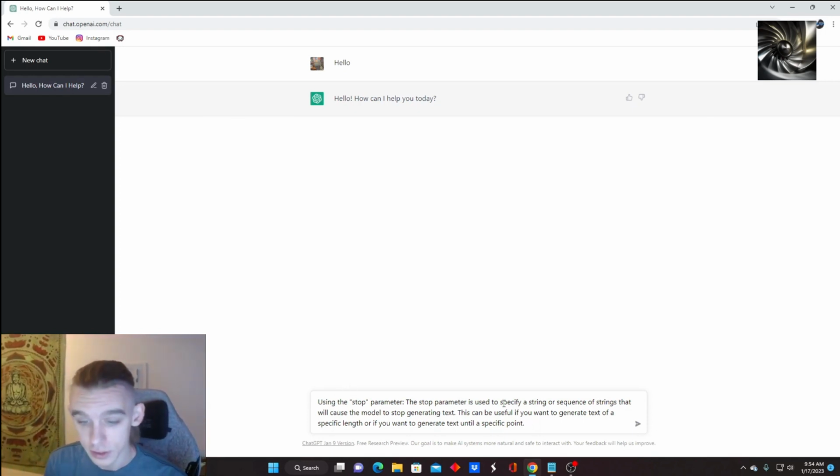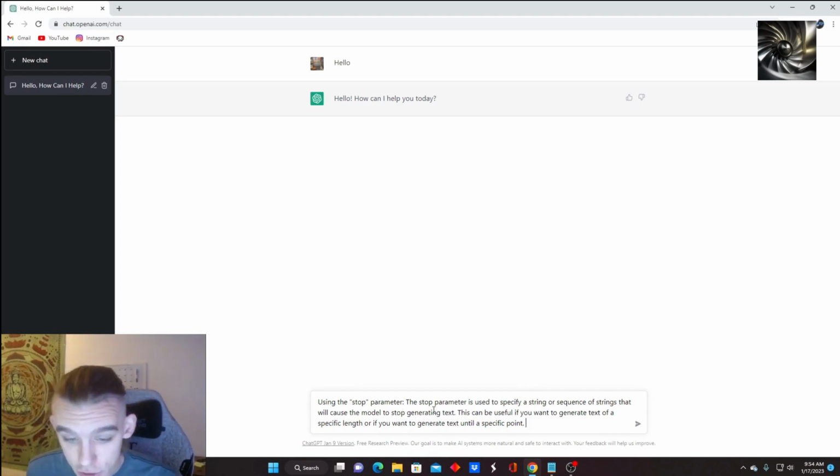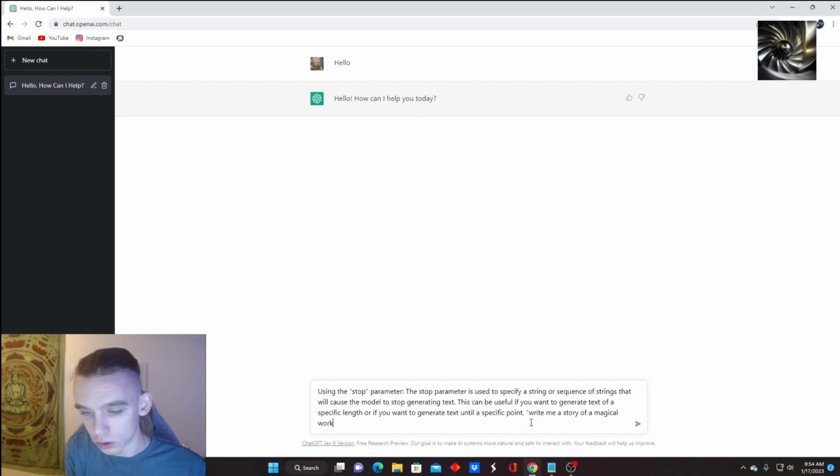The stop parameter is used to specify a string or sequence of strings that will cause the model to stop generating text. This can be useful if you want to generate text of a specific length or you want to generate text until a specific point, right? So now it knows what I'm doing it for, the purposes behind it, and I say, write me a story of a magical world land. Stop at the end.